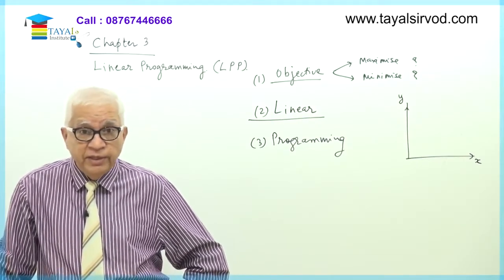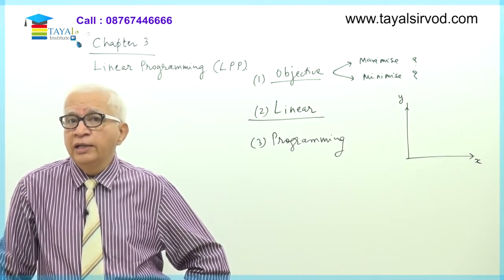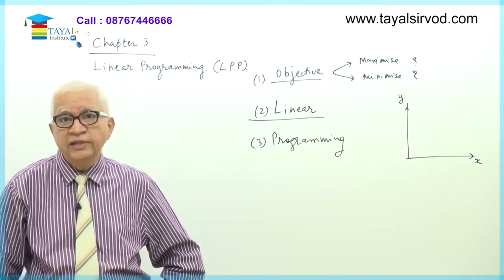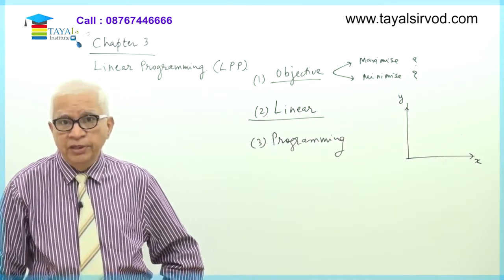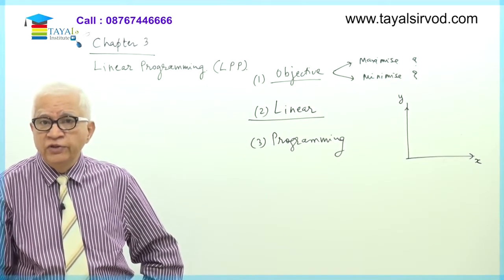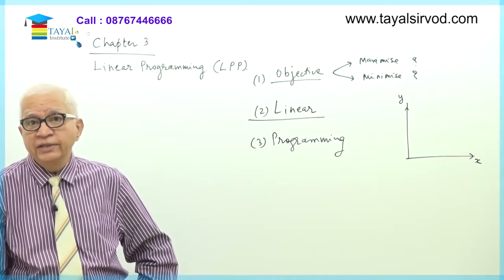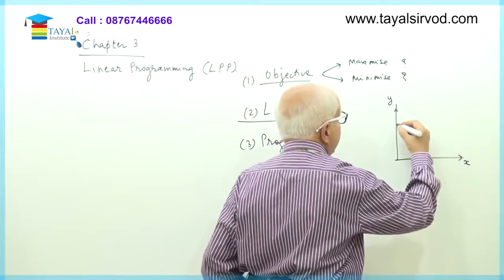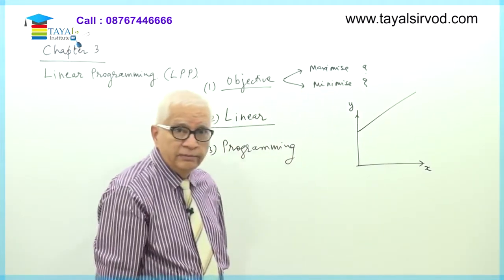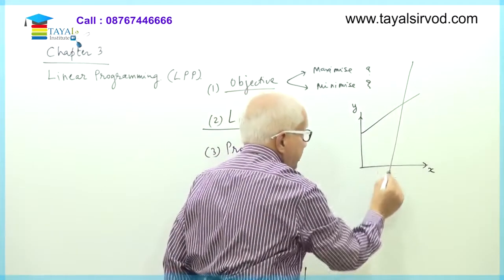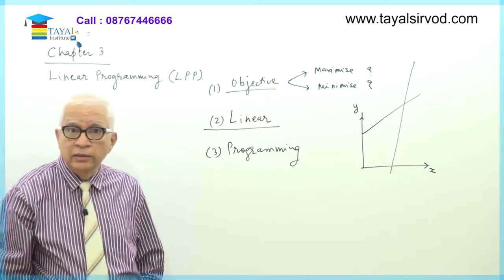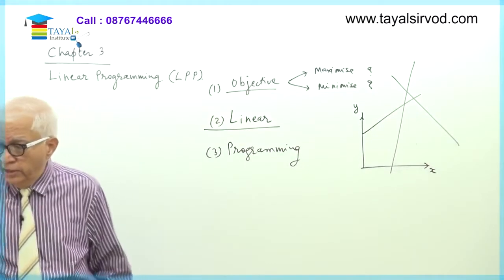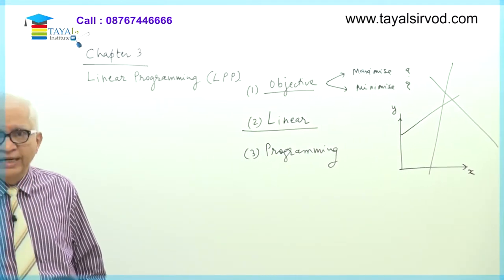It does not matter. If the relationship between x and y is such that it's a straight line, if the relationship between x and y, when plotted on a graph paper, it happens to be a straight line, then we say that the relationship is linear. For example, what are the various types of graphs that we can draw which are in the straight line form? This is a straight line, fine. This is a straight line, fine. Even this is a straight line, fine. It's a straight line. Important is the slope could be positive or negative, but it's a straight line still.